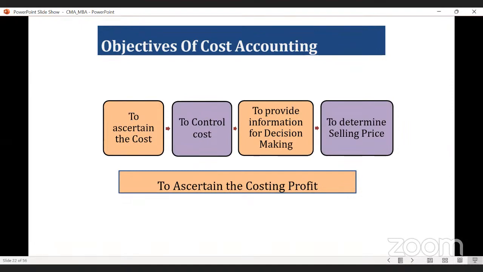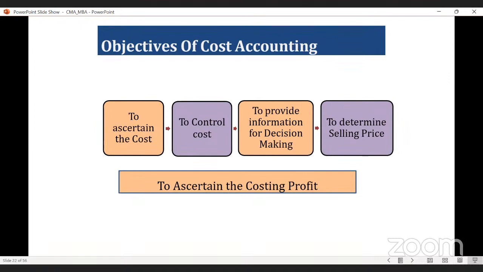The management will take the decision, whether to produce or not to produce, whether to buy some material or not to buy the material. So cost accounting provides information for decision making. Again, to determine the selling price. Whenever we are going to determine the selling price of any product or service, we must know the cost of that product or service. With the help of cost accounting, we can ascertain the cost of a product or service, through which we can fix the selling price by keeping a certain percentage of margin.